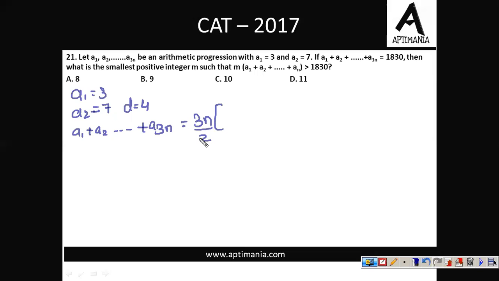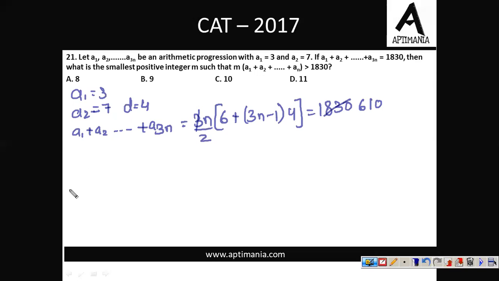2a, and a is 3. So 2a is 6 plus n minus 1 and d is 4, which is equal to 1830. Right? So if I cancel this 3 say this will be 610. Right? And this 2 will be multiplied on the other side.